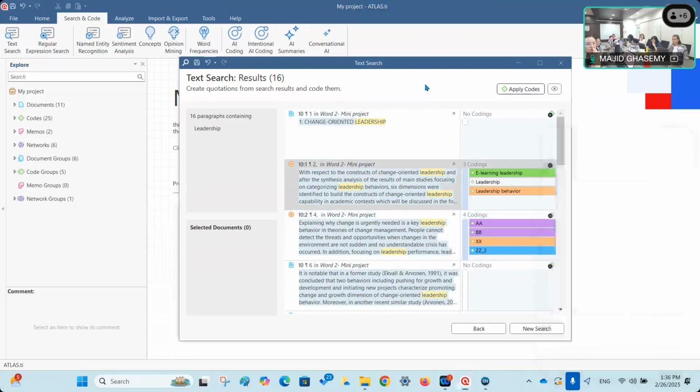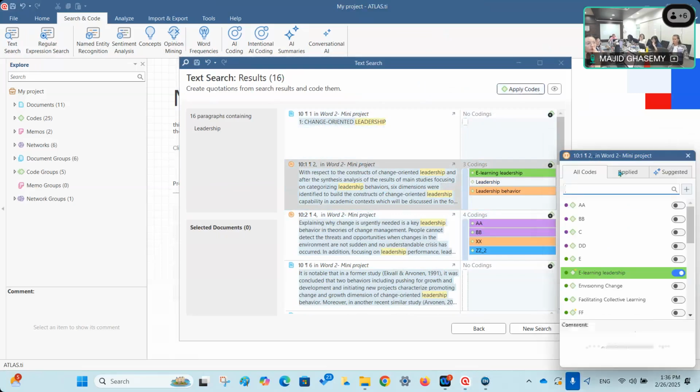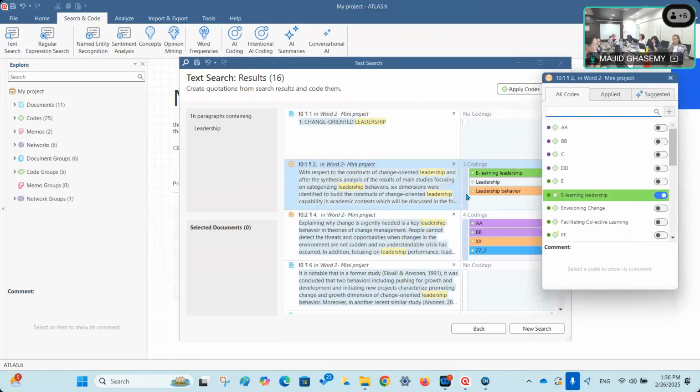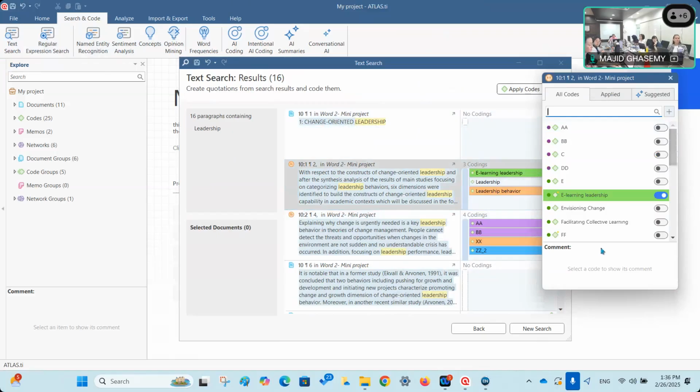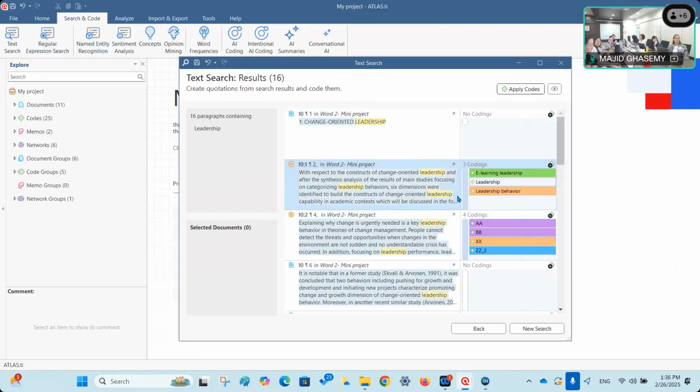All right. There should be something for us to apply this to all the codes, I think. Let me see whether I can find it, or maybe it's for other features. I don't know. I think for search and text search, you have to look at each paragraph or each quotation individually, because I cannot see any options here that enable you to apply any codes to all of these.